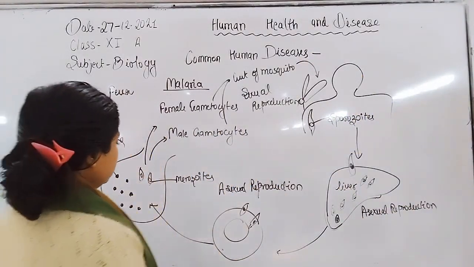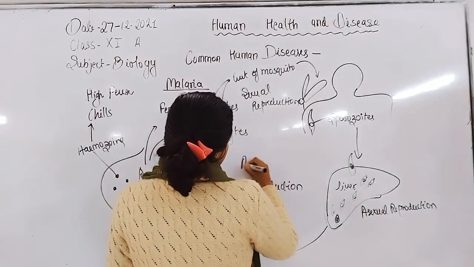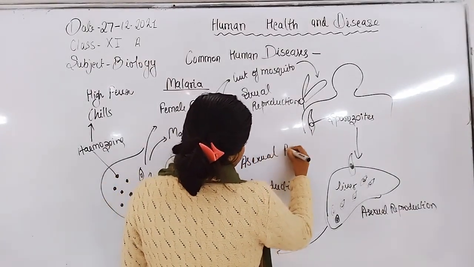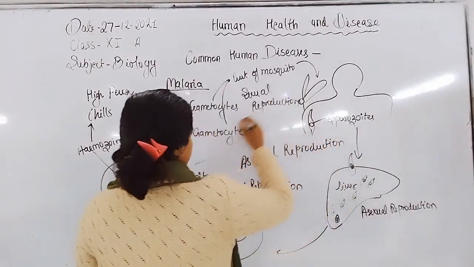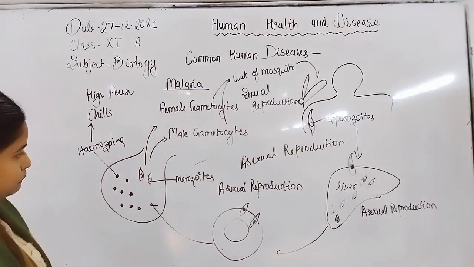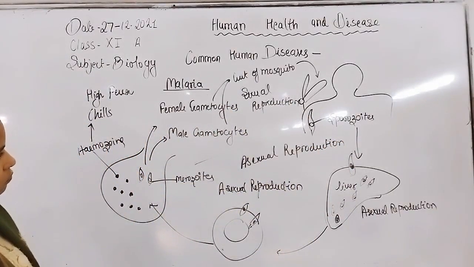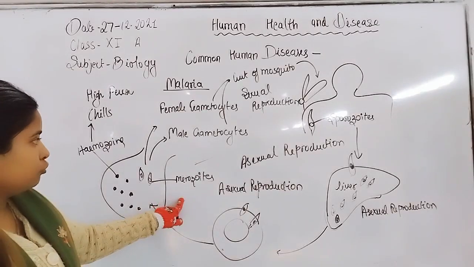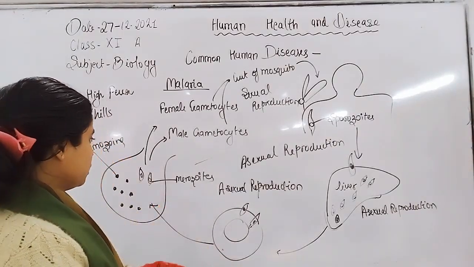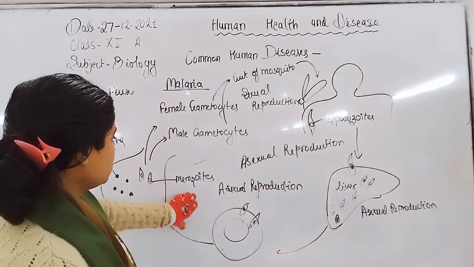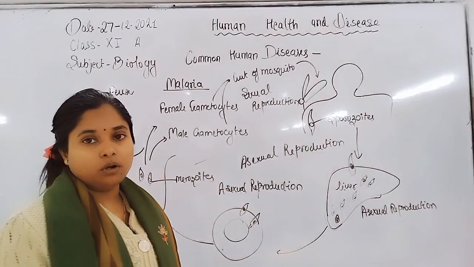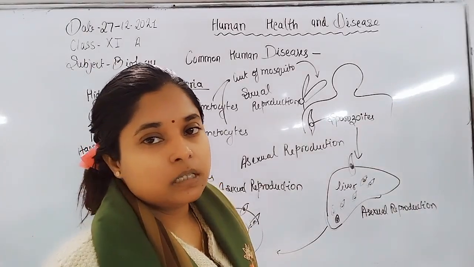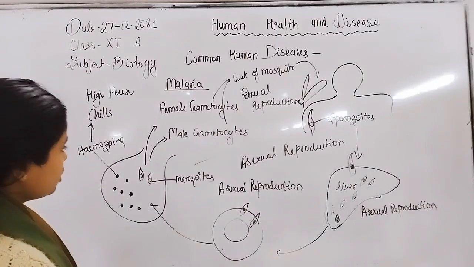Now, half of the cycle represents asexual reproduction and half represents sexual reproduction. The first release of the parasite from the infected RBCs is called the incubation period.